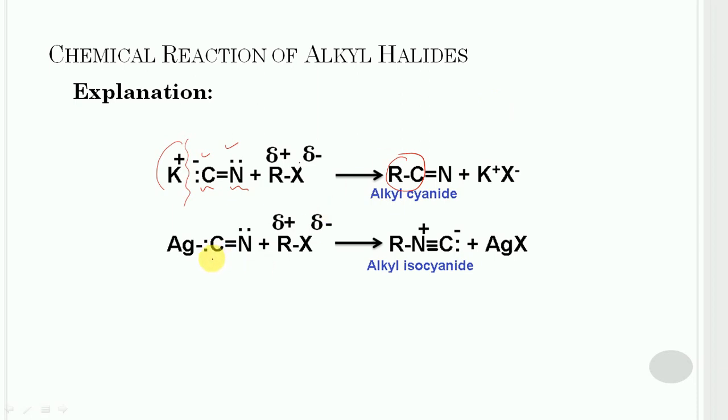On the other hand, silver cyanide is predominantly covalent. Therefore, only the nitrogen atom acts as the electron pair donor for the formation of the bond. So in this case, the bond between carbon and nitrogen will get formed, and the final product is the alkyl isocyanide.